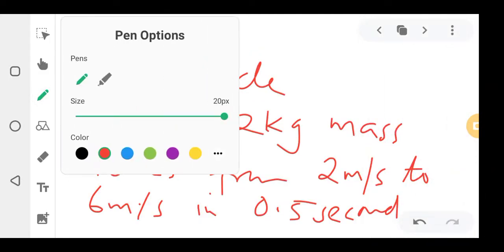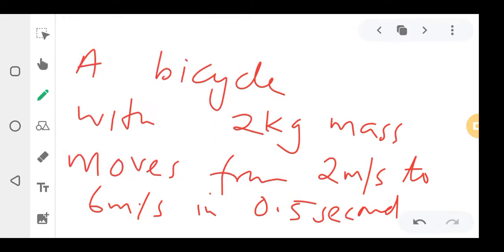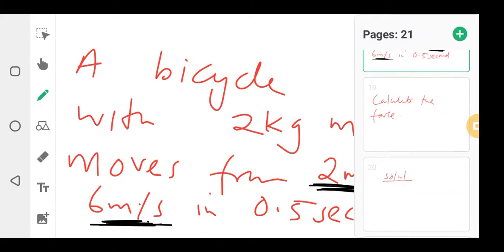Have you seen? There is this velocity here. It started with 2 and then it went to 6, so it increased. Okay, from 2 to 6. Sometimes it can reduce. So it's the first velocity, and then this one is the second velocity. So the formula we use for force should have velocities.